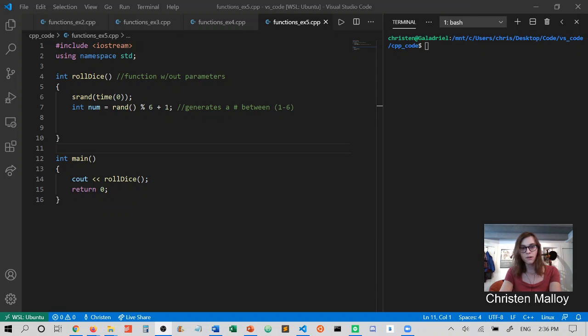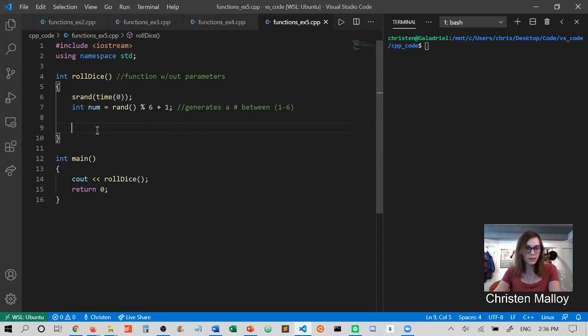In this video, we will talk about return statements, and specifically what could happen if you do not return when you are supposed to return something from a function. In this example, say we're calling a function called roll dice, and we're trying to print what comes back from roll dice.